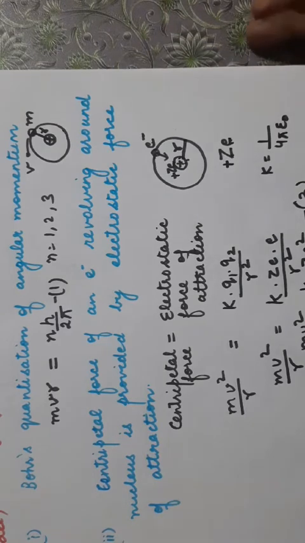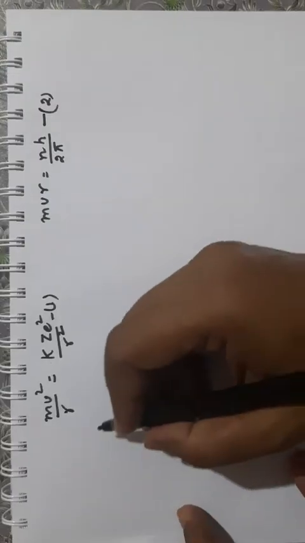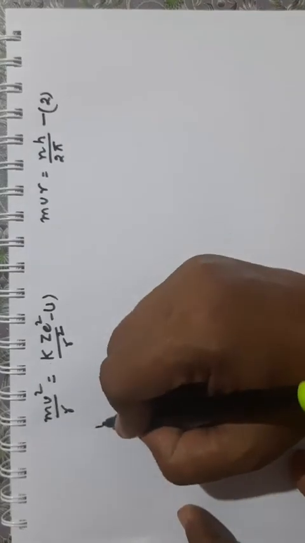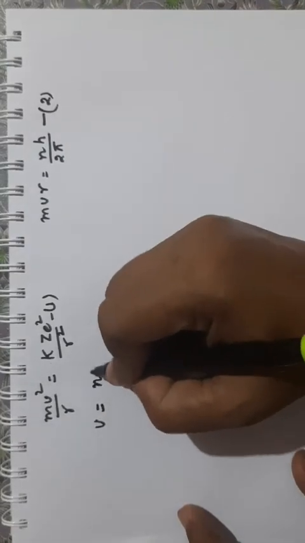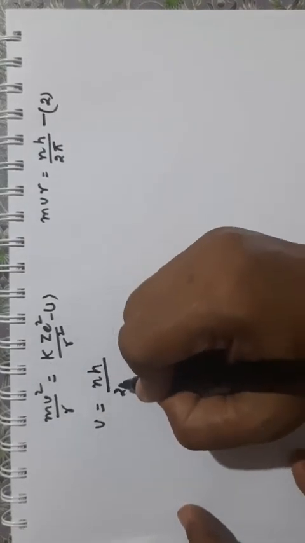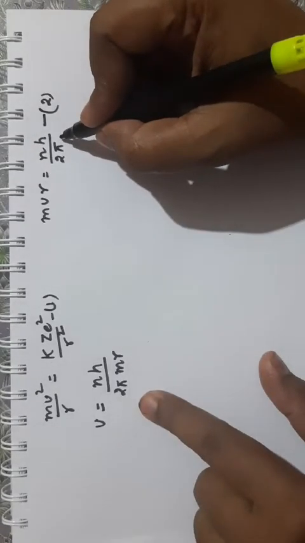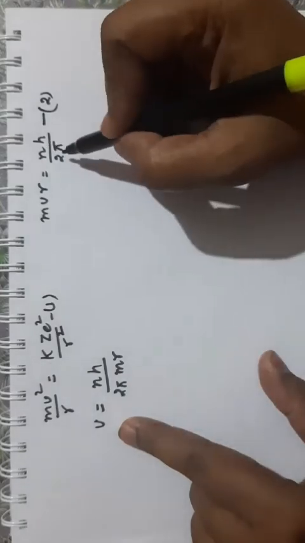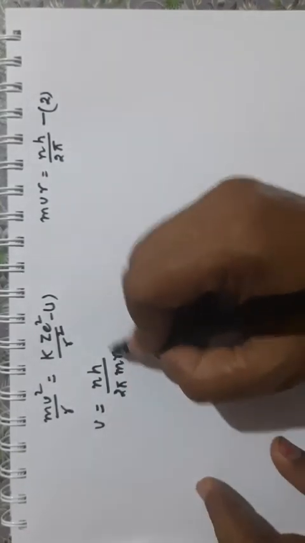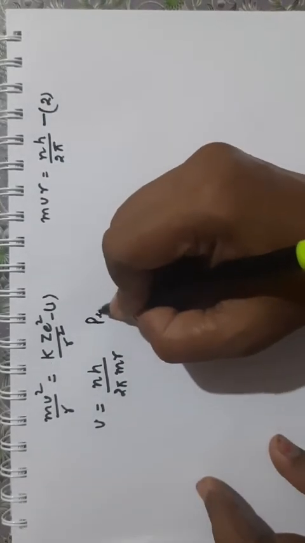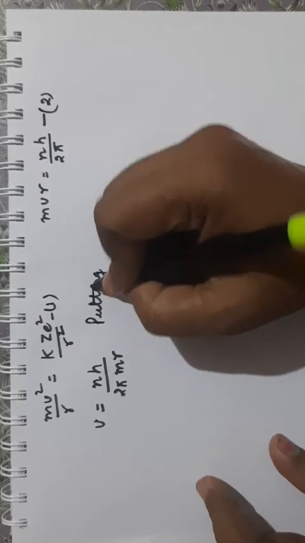We will be using these two equations to get the formulas for the radius, energy and velocity of the electron. From equation 1 we can write v is equal to nh upon 2 pi mr. Now putting this value in equation 2.